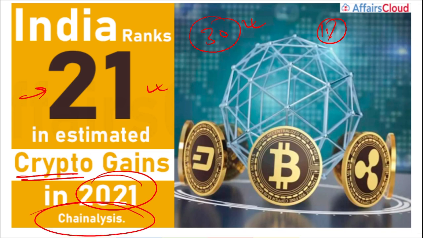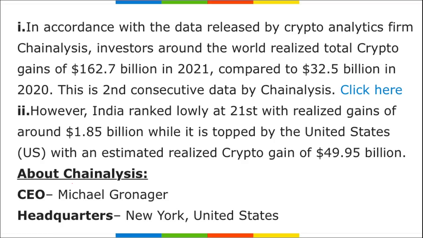I repeat, Chainalysis recently released a report stating that India secured 21st position in terms of crypto gains, or crypto profit made by the people in the world. This index was topped by the United States of America with the most crypto gains. If we are talking about Chainalysis, who is the CEO? Michael Gronager is the CEO of Chainalysis. Headquarters is in New York, United States of America.